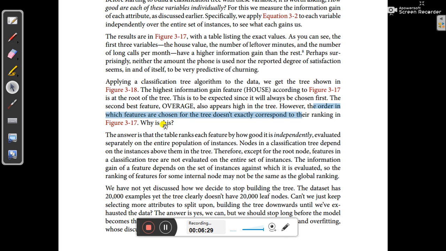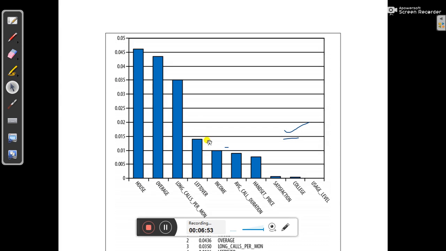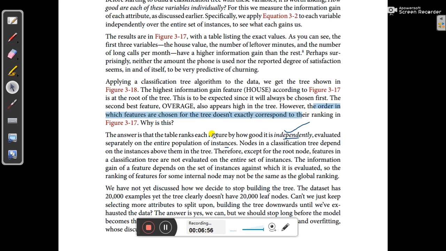Why is this? The answer is that the table ranks each feature by how good it is independently. That is a very important point: how good the feature is independently, evaluated separately on the entire population of instances. The ranking in the graph has been applied on a separate population, or sample of instances. Nodes in a classification tree depend on instances above them in the tree.